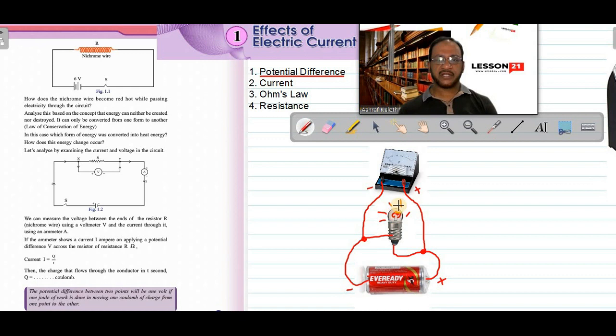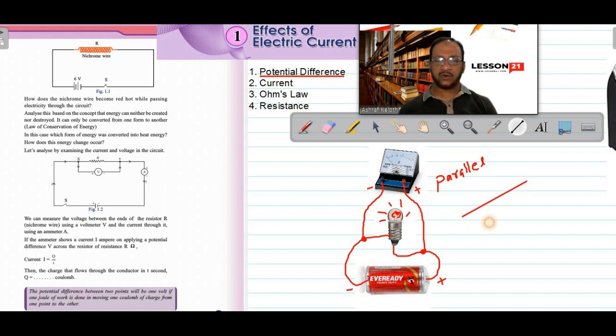And this way of connection is called parallel connection. So remember always, a voltmeter is connected parallel to a device, to measure the potential difference. Okay. Then electric current means, when we take the previous example, when a current passes through,